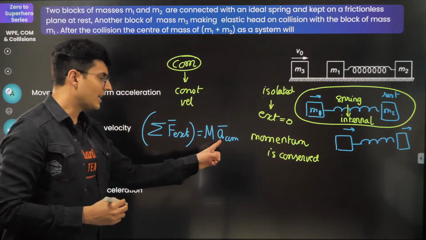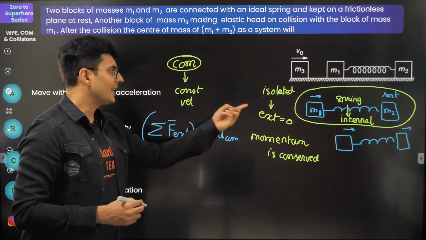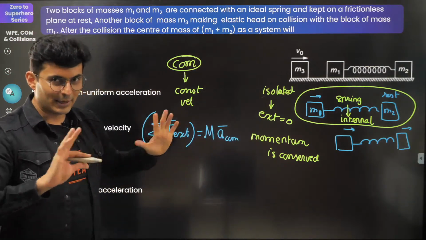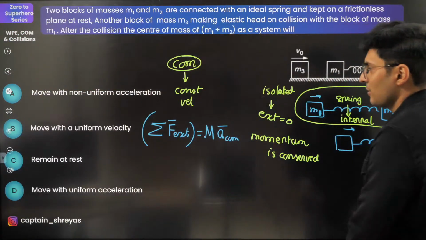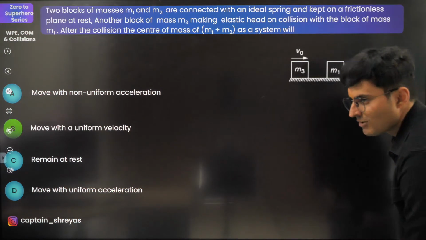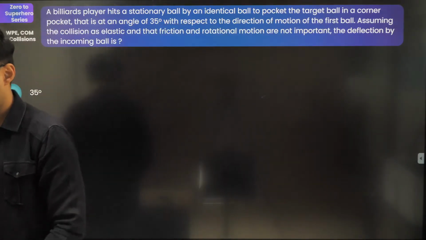External force can cause the velocity of the center of mass to change. Here external force is 0, center of mass will not accelerate, it will move with constant velocity. Hence that's the answer, move with uniform velocity. Option B it is. Next question.